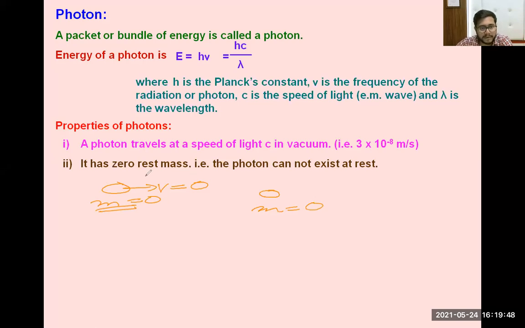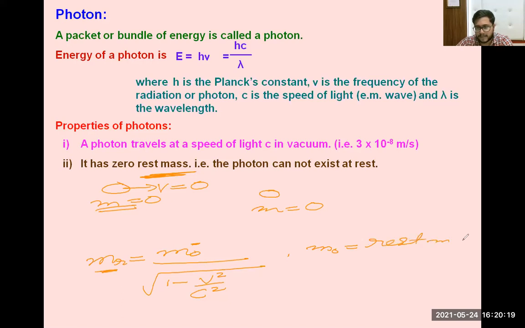Now there is a concept of relative mass. We know from Einstein's equation that the relative mass of any body is given by m_r = m_0 divided by under root of 1 minus v square by c square, where m_r is called your relative mass and m_0 is called your rest mass. Let me give you a practical understanding of relative mass.